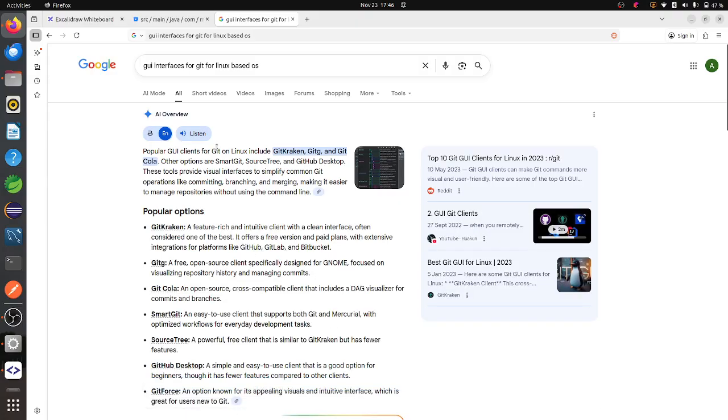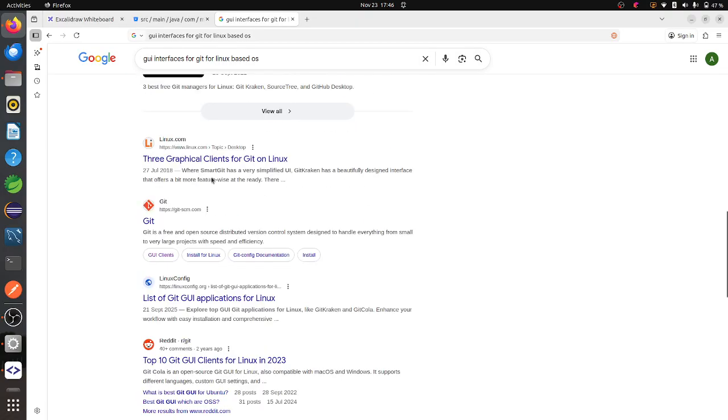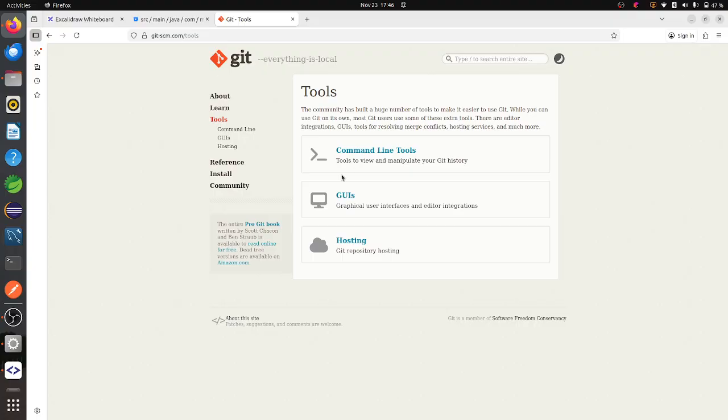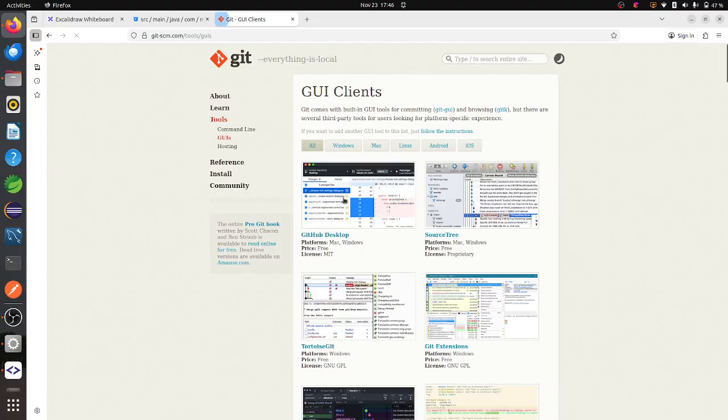It will be showing so many options here. If I click on this one, I'll go to tools, GUI. So it is showing me how many GUI tools are available for a particular OS.